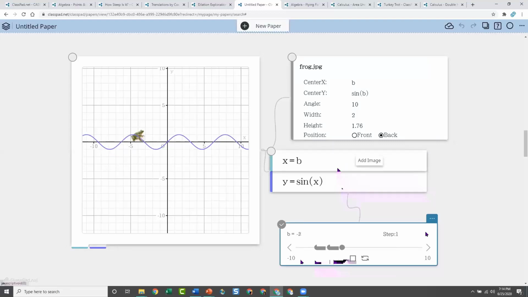So you can have a lot of fun with your students making some different activities, because you can use variables. You have to define them. You know, I want it to be centered at x, so I used a variable instead. And then you can use functions to control where your image is and how it moves, and sliders. So just different options that you can do with your images here. It looks like he's actually hopping.